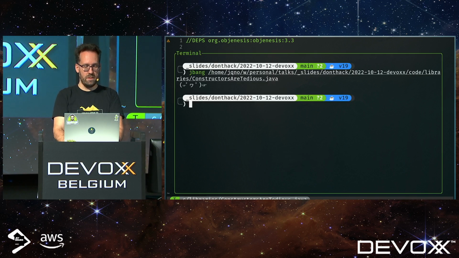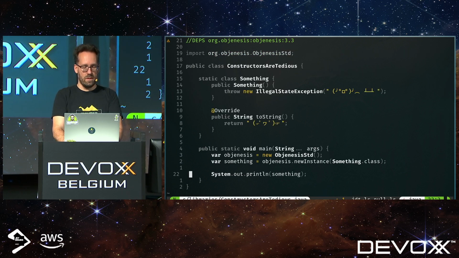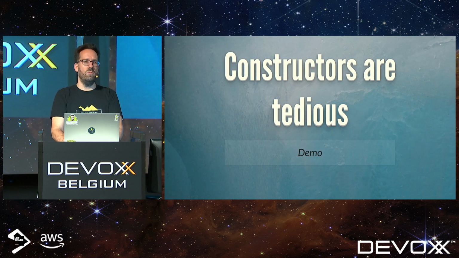So if I run this, it works. No exception. So this is pretty boring, right? You can't do a lot of damage with this directly.